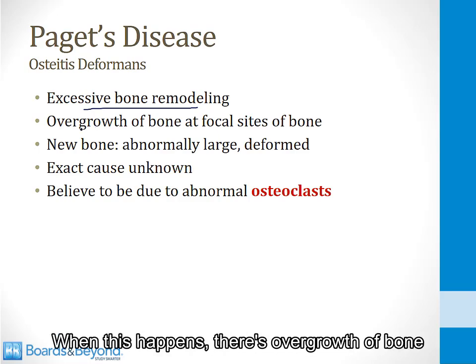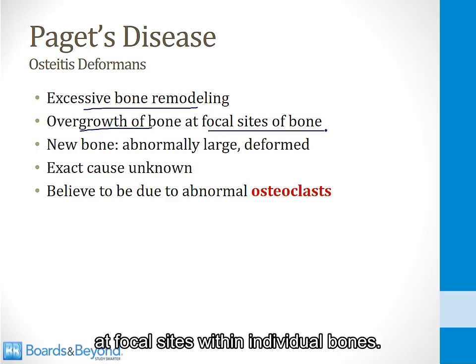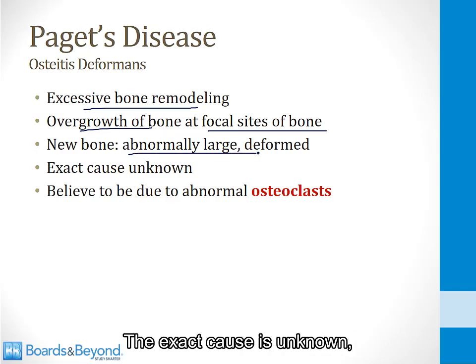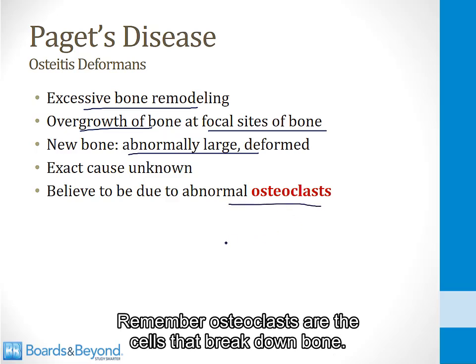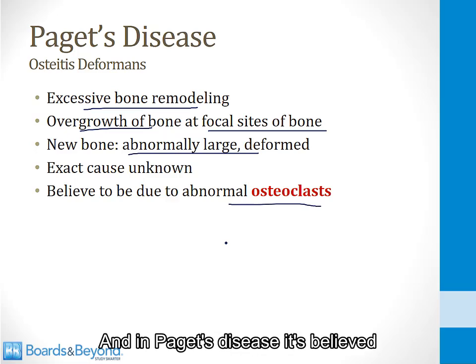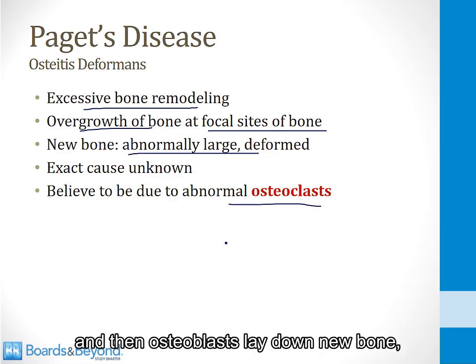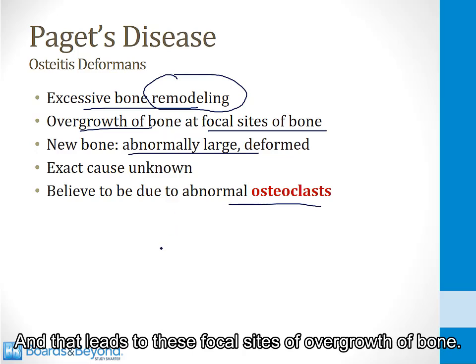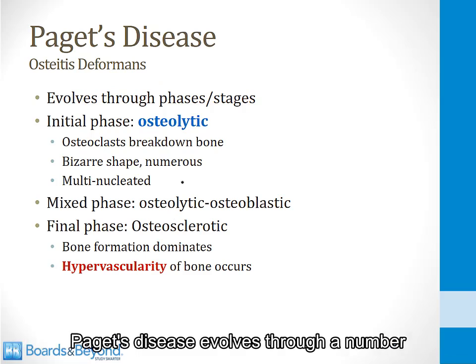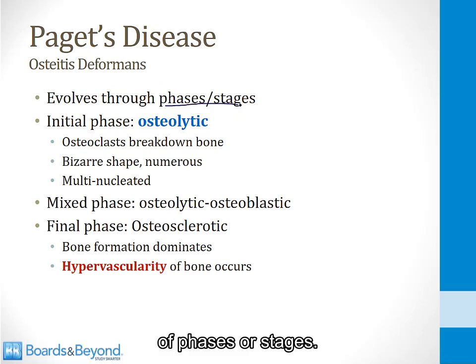When this happens, there's overgrowth of bone at focal sites within individual bones, and the new bone that is laid down is abnormally large and deformed. The exact cause is unknown, but the primary cause is believed to be abnormal osteoclasts. Remember, osteoclasts are the cells that break down bone, and in Paget's disease, it's believed that they begin breaking down bone, and then osteoblasts lay down new bone, and you get excessive remodeling, and that leads to these focal sites of overgrowth of bone. Paget's disease evolves through a number of phases or stages.